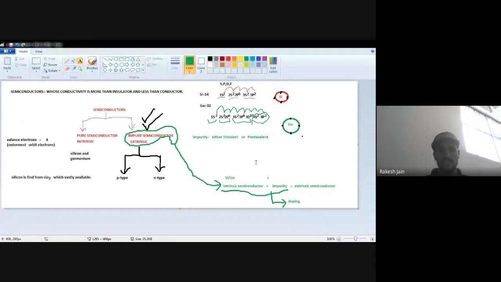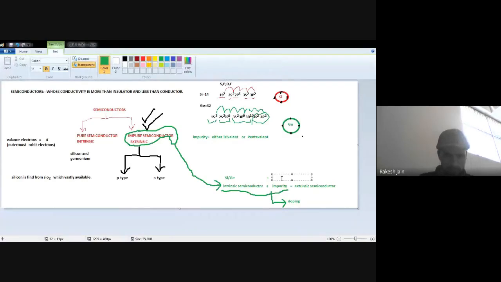Okay, for example, let's suppose I just add a trivalent impurity. If I add a trivalent impurity, then I will find an extrinsic semiconductor. Which extrinsic semiconductor will I find? Because I know extrinsic semiconductors are of two types: one is P type and one is N type.